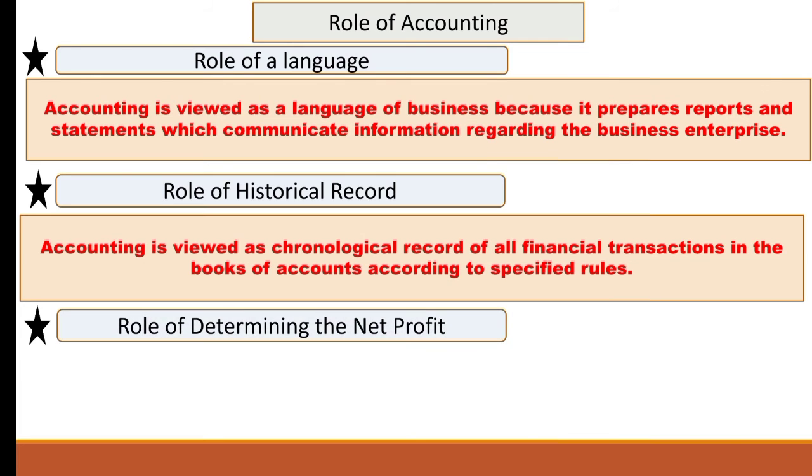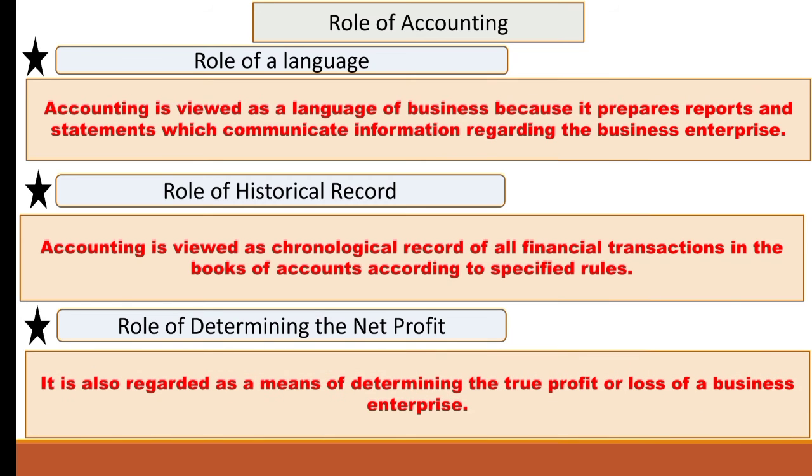Next is role of determining the net profit. It is also regarded as a means of determining the true profit or loss of a business enterprise. Business enterprises know about their profitability by preparing the profit and loss account. So here the profit and loss account is very important to be ascertained. As we know, the external users are interested in the profitability of the business, and according to the profitability, the investors invest in the business.